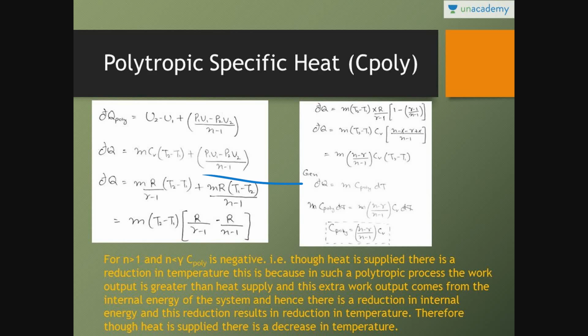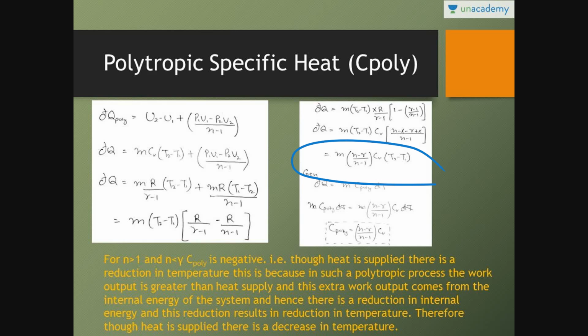So dQ is equal to m Cv (T2 minus T1) plus (p1 v1 minus p2 v2) upon (n minus 1). For Cv we can write R upon (gamma minus 1): m R (T2 minus T1) upon (gamma minus 1) plus m R (T1 minus T2) upon (n minus 1). Taking m (T2 minus T1) as common, it is R upon (gamma minus 1) minus R upon (n minus 1), which equals m (T2 minus T1) into R upon (gamma minus 1) times [1 minus (gamma minus 1) upon (n minus 1)]. So after taking this Cv out, we can write dQ is equal to m (n minus gamma) upon (n minus 1) Cv (T2 minus T1).